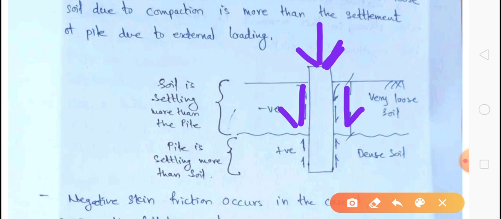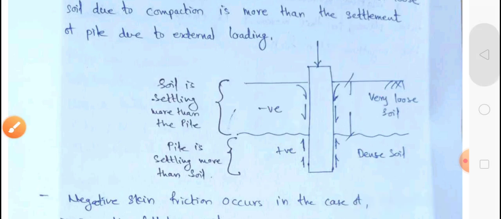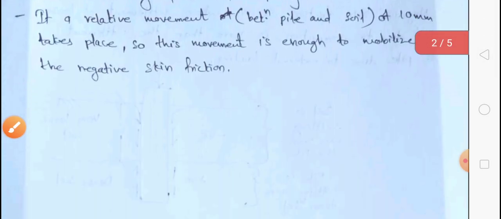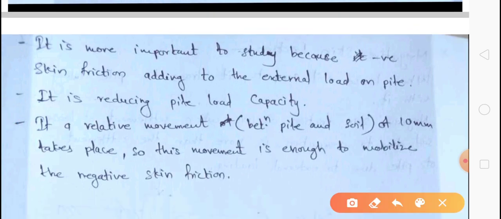So this downward frictional force is an additional force along with the external load. So the external load is increasing.